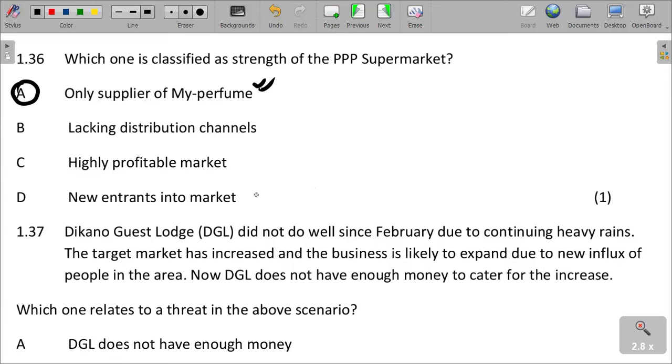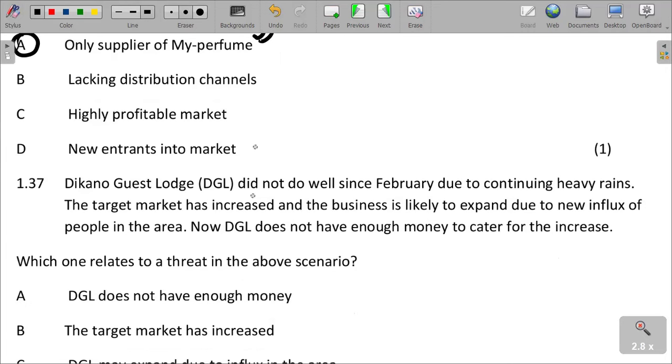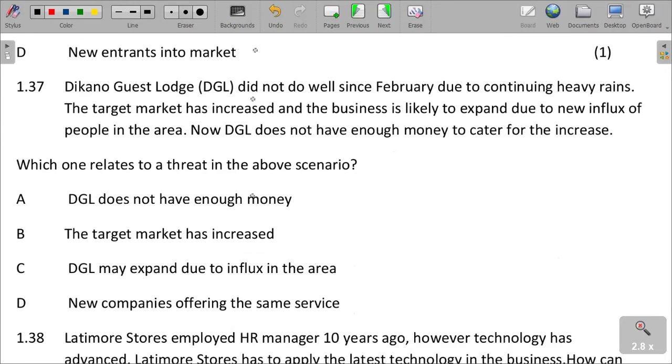And then Decano Guest Lodge did not do well since February due to continuing heavy rains. The target market has increased and the business is likely to expand due to a new influx of people in the area. New people, we are saying influx, meaning to say they are coming. New people coming in the area. Now, Decano Guest does not have enough money to cater for the increase in the number of the people. Which one relates to a threat in the above scenario?